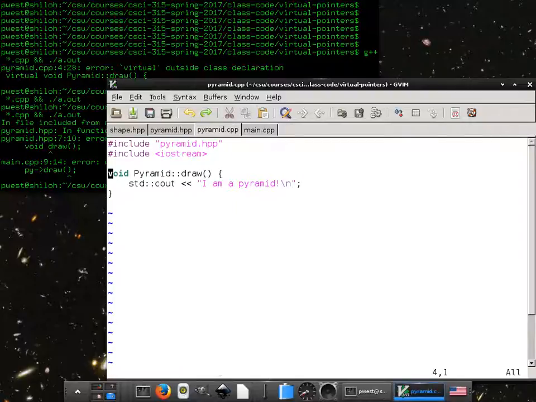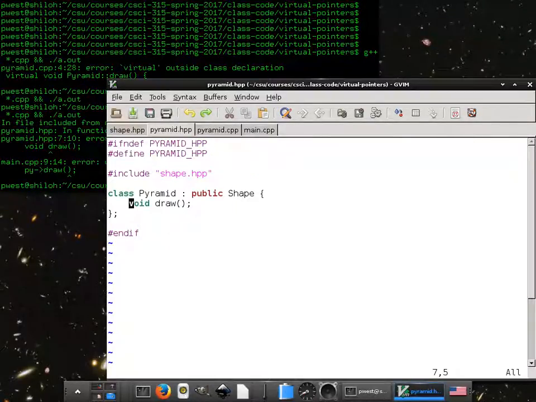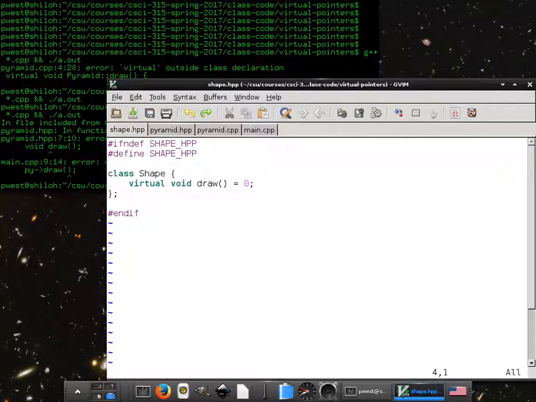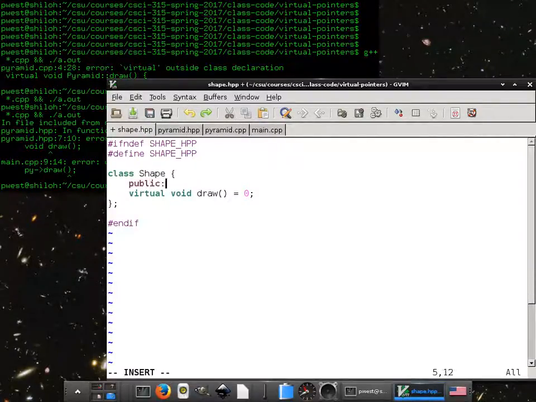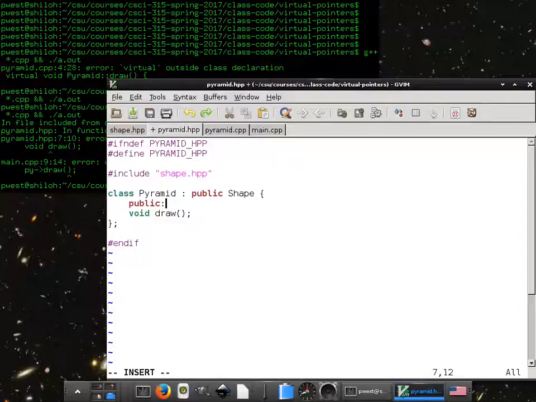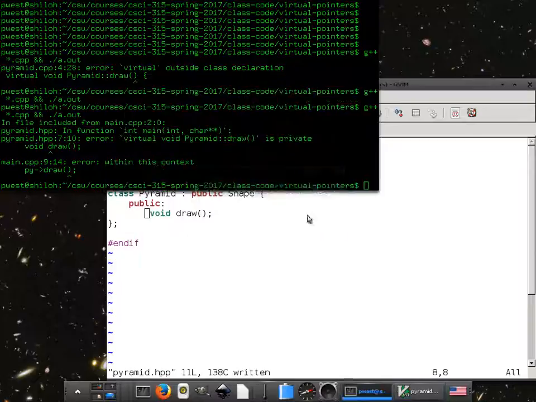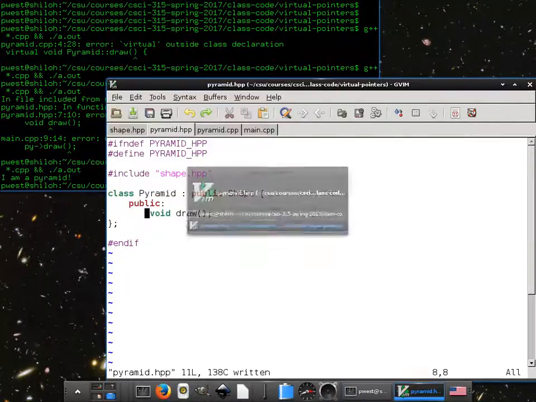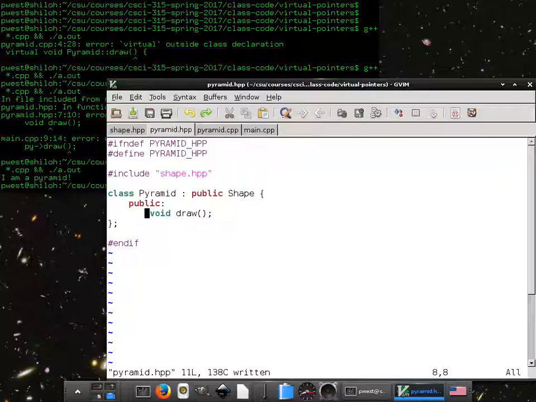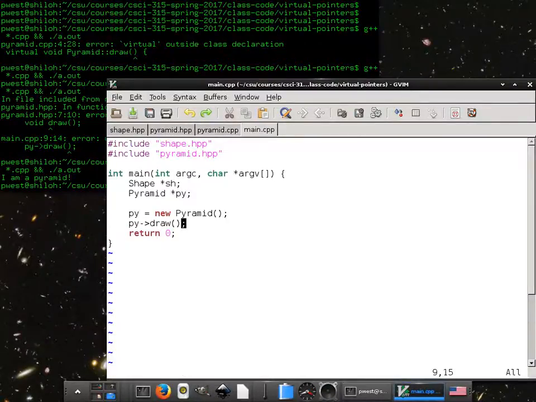It's private. What did I do wrong? Go back to the pyramid HPP and the shape HPP. Virtual. Now virtual's right. We didn't make it public. And then we also need to make it public here. You can make it public by default in a class, not in C++. Of course not. Everything's private by default. That's annoying. Only slightly. "I'm a pyramid." Okay. All right. Well, that was lots of fun.